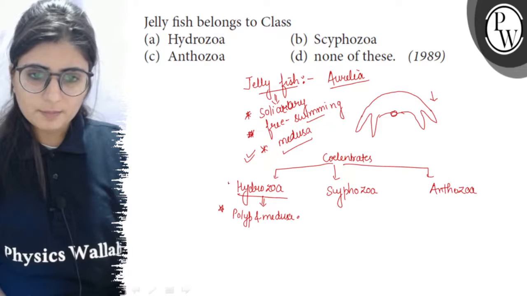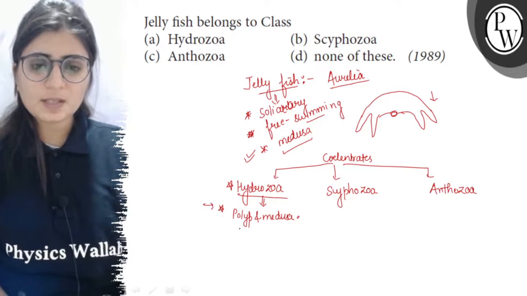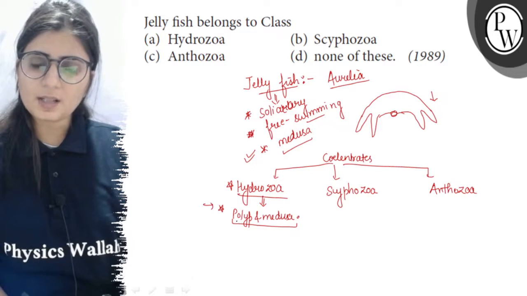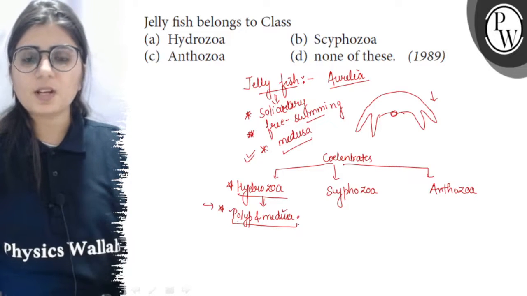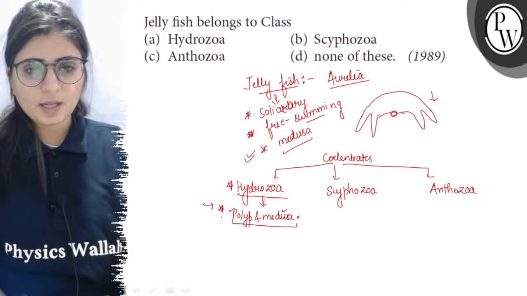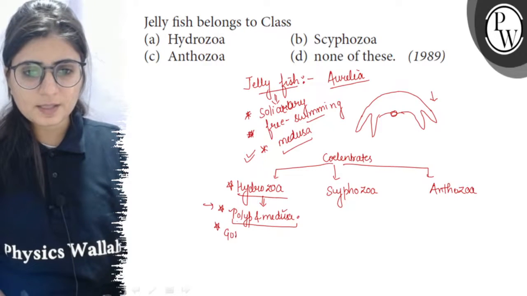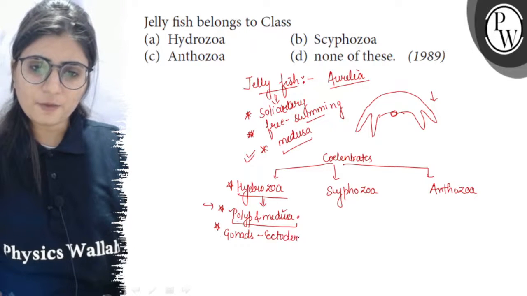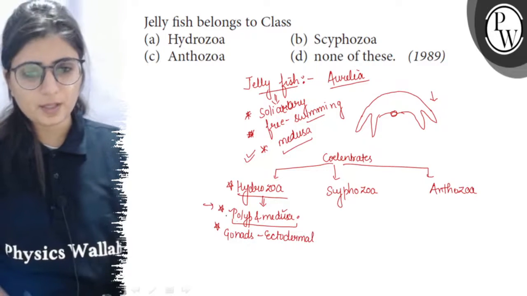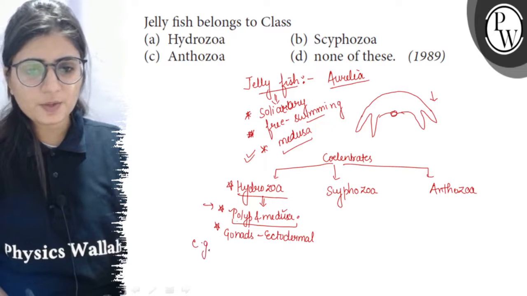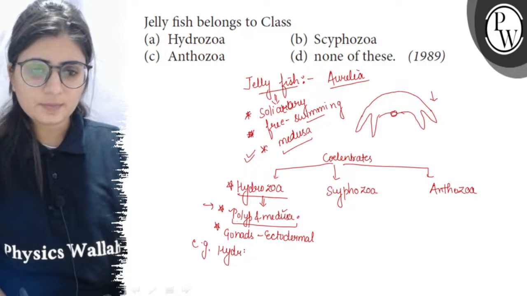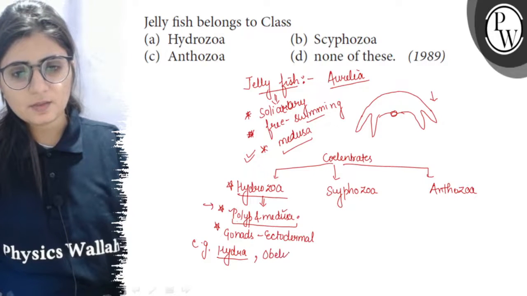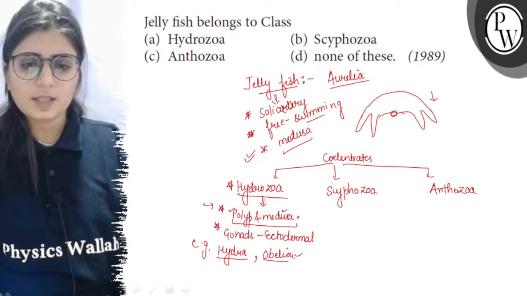But in the hydrozoans there are two types of zooids in the colony, polyp which are the cylindrical zooids and medusa which are umbrella like zooids, and here the gonads are ectodermal in origin, means the gonads are formed of ectoderm germ layer. And the examples of hydrozoans are A. Hydra which is having only the polyp form,